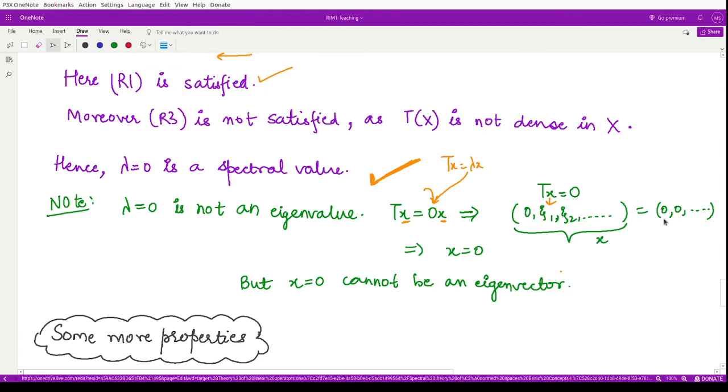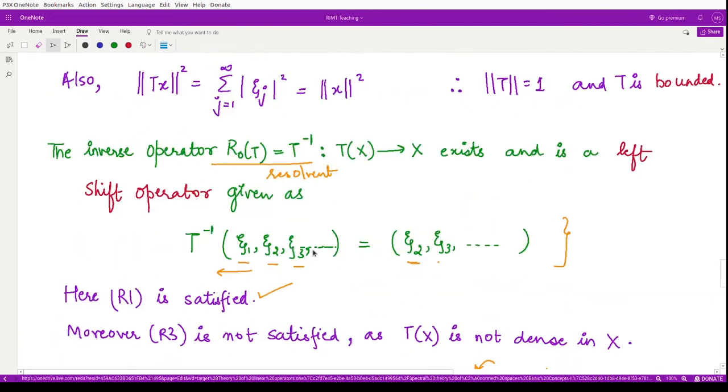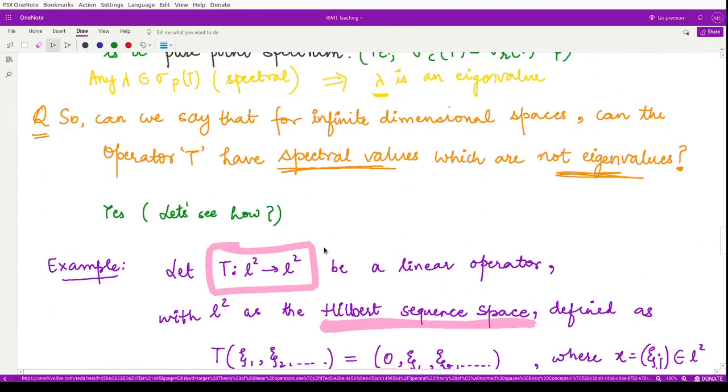So in effect, this x is nothing but 0. By definition, the eigenvectors are all the non-zero values such that this equation is satisfied. However, our x came out to be 0 here. Therefore, this obviously cannot be the eigenvector corresponding to this eigenvalue. So this is not an eigenvalue, right? So we saw this example where for an infinite dimensional space, the spectral value exists, but that spectral value is not an eigenvalue.